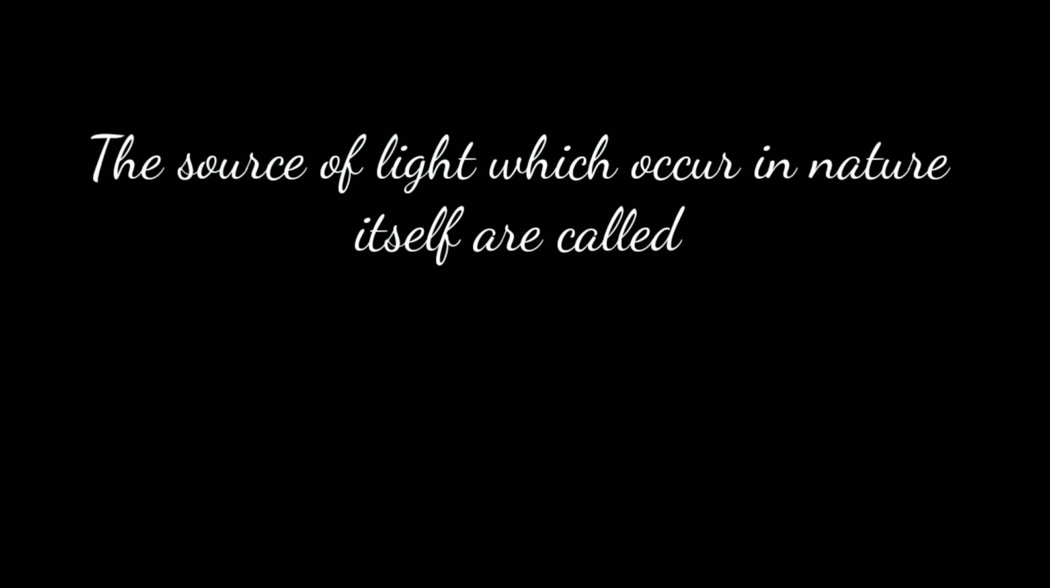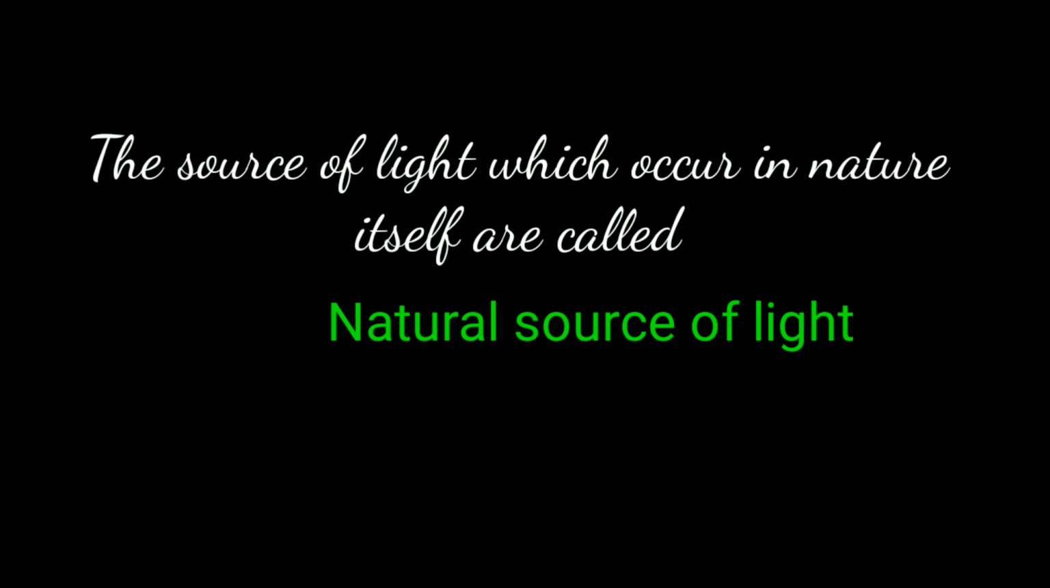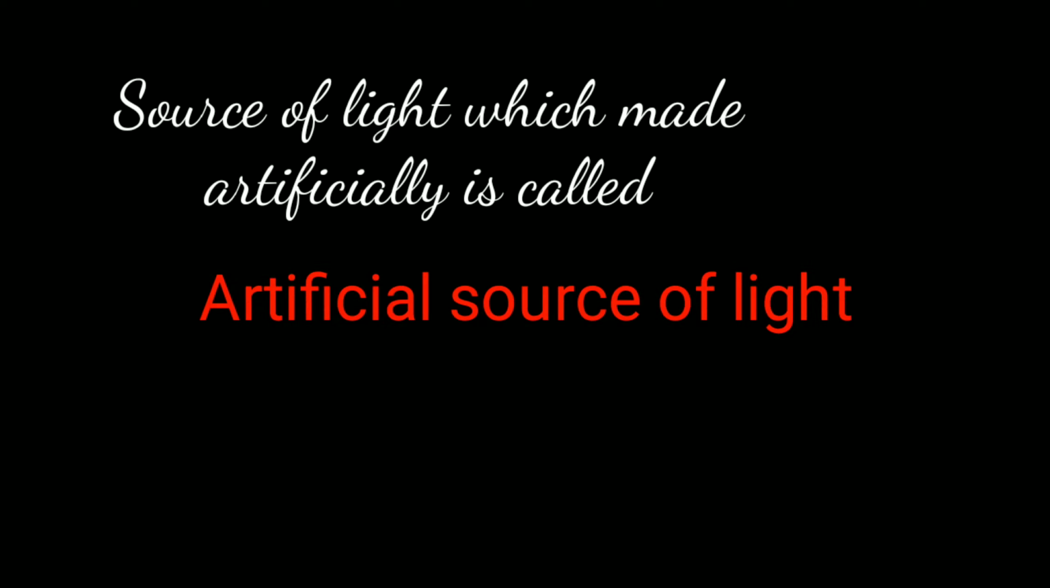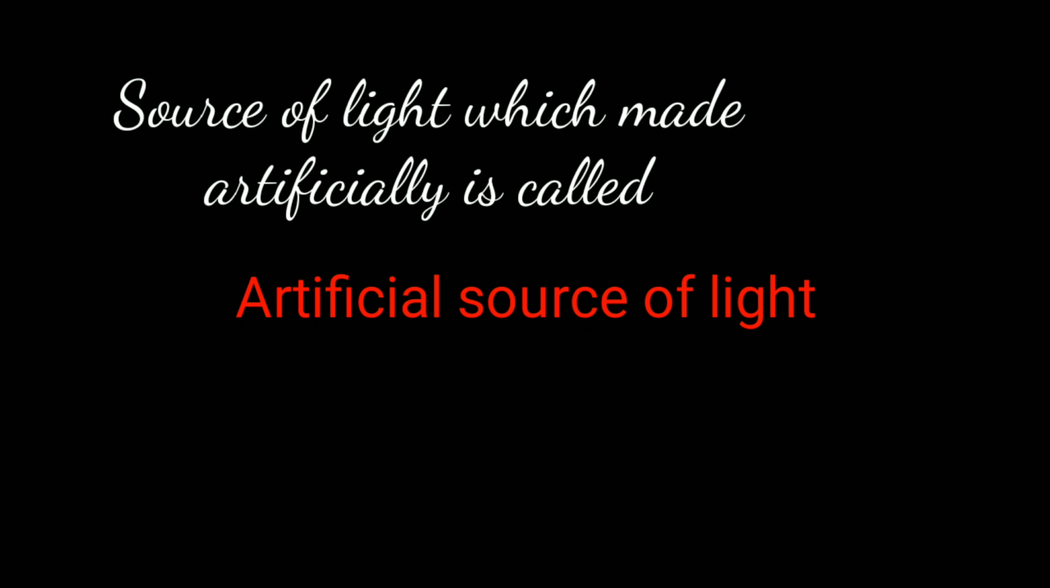Example for natural source of light. The light that occurs in nature itself is known as natural source of light. And then what is man-made source or artificial source of light? These sources of light are made artificially.